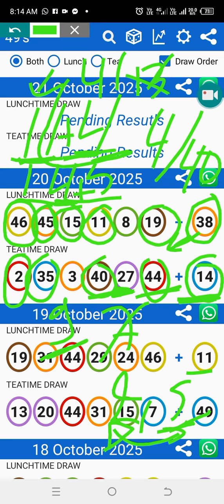So now, look at here. I went just to look for what's going on, right? Because we didn't win big at lunch, only at tea time. We wanted 3 numbers, we wanted a banker, right? So now each time we use this strategy, because yesterday it didn't work much, and before yesterday, but then yesterday it was the whole number of the draw.